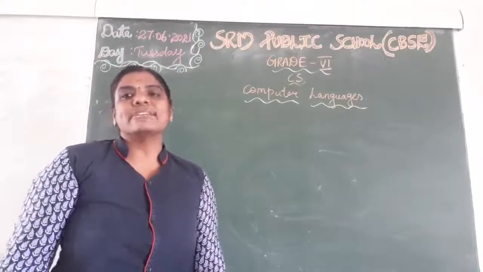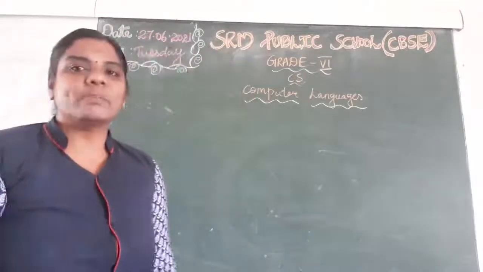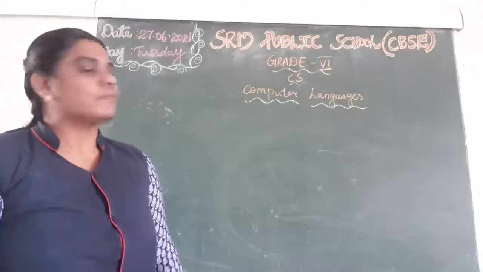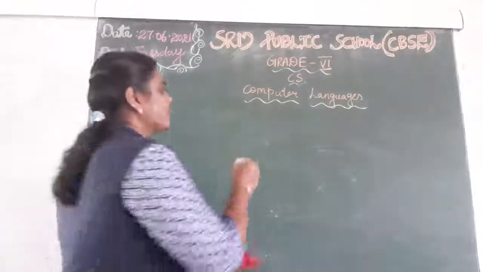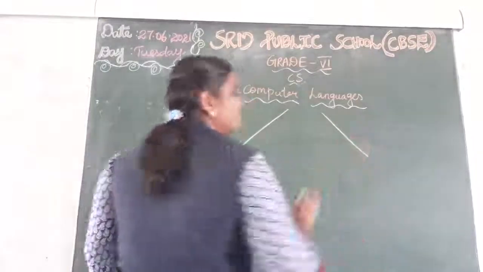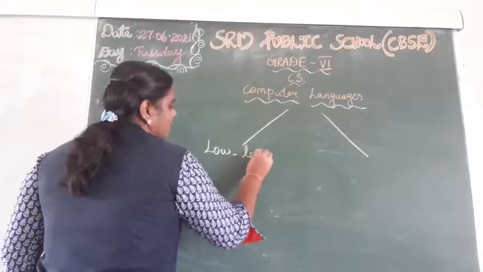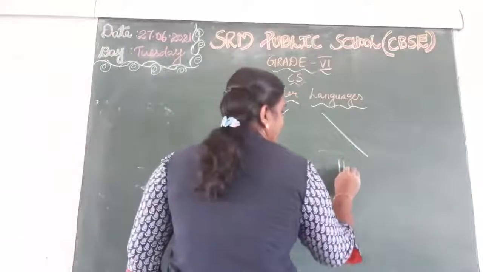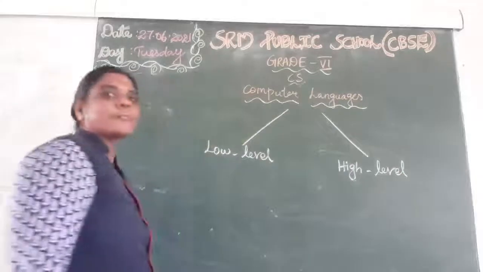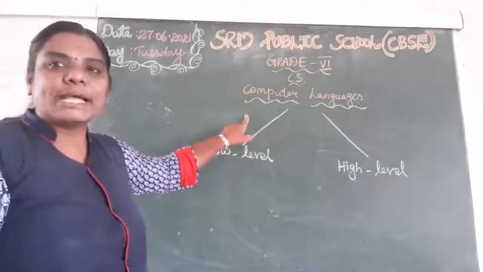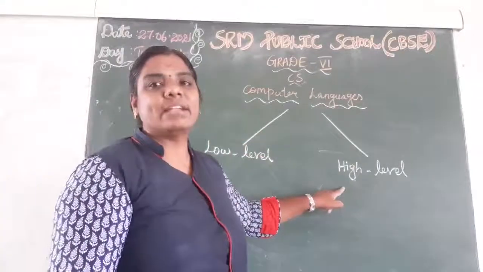It is used to communicate between humans and the systems. Mainly the computer language is classified into two types: low level language and high level language.